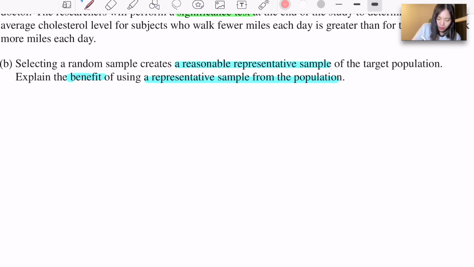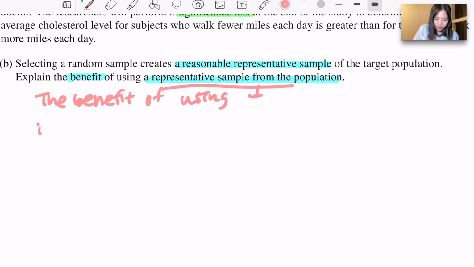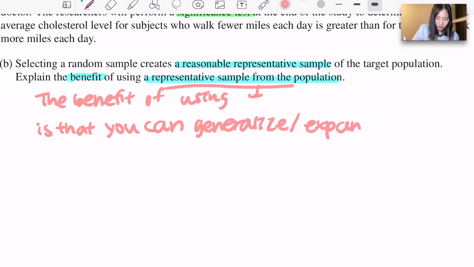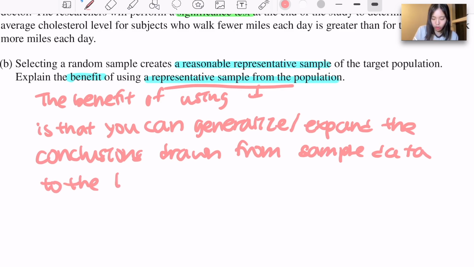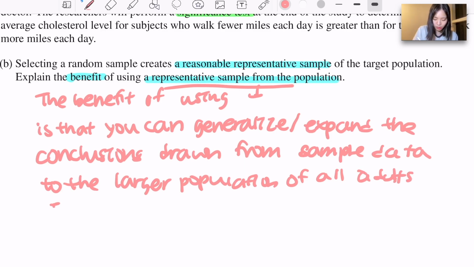So the benefit of using a representative sample is that you can generalize, or expand, the conclusions drawn from sample data to the larger population of all adults in the target population.